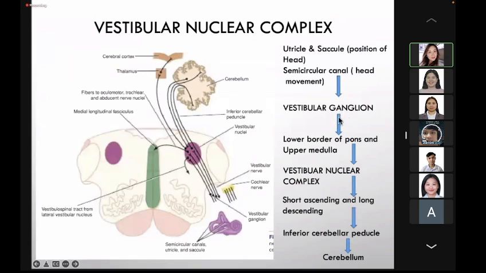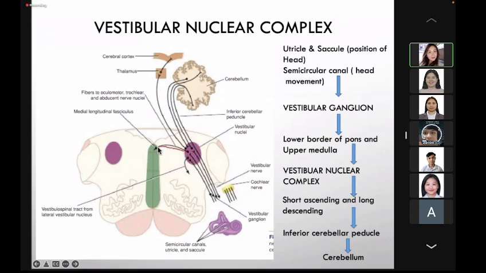Now, from the vestibular ganglion, the vestibular nerve will enter at the lower border of the pons and the upper part of the medulla. If you still remember, it enters the lower border and upper part of the medulla. It will go to the vestibular nuclei located at the superior part of the medulla. From the vestibular nuclei, it will give off ascending and descending branches.